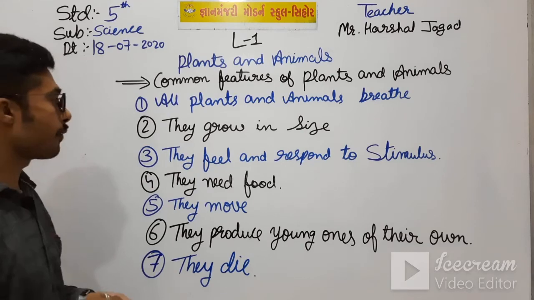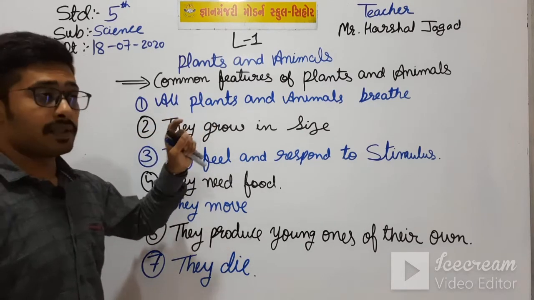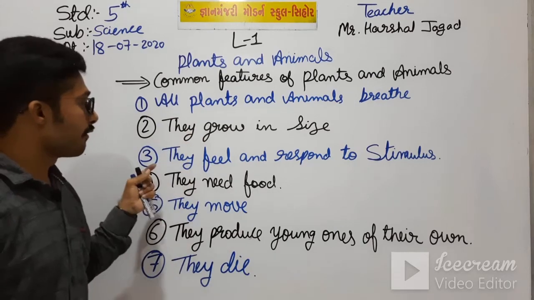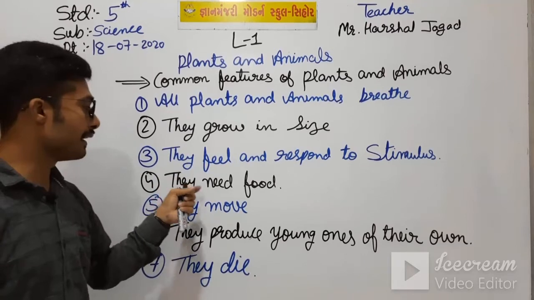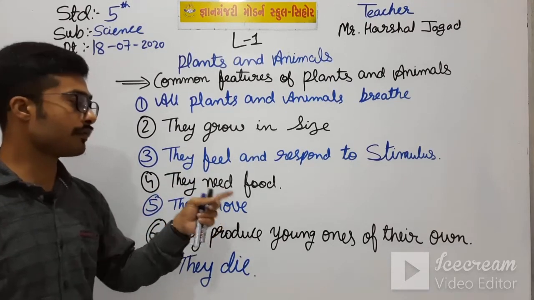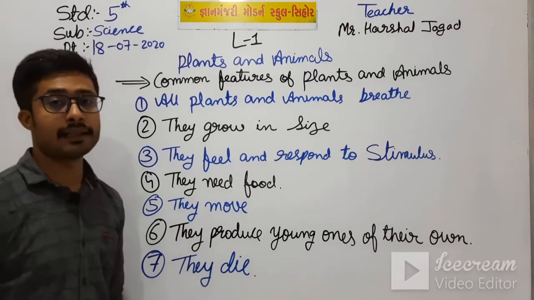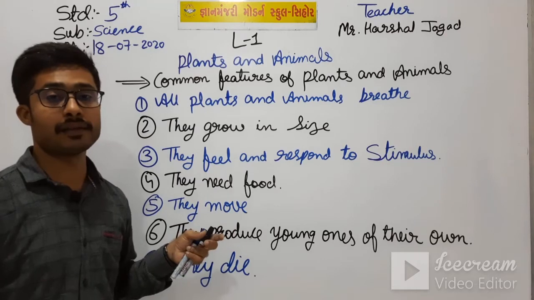So these were the points. All plants and animals breathe, they grow in size, they feel and respond to stimulus, they need food, they move, they produce young ones of their own, they die. So these are some of the common features of plants and animals.